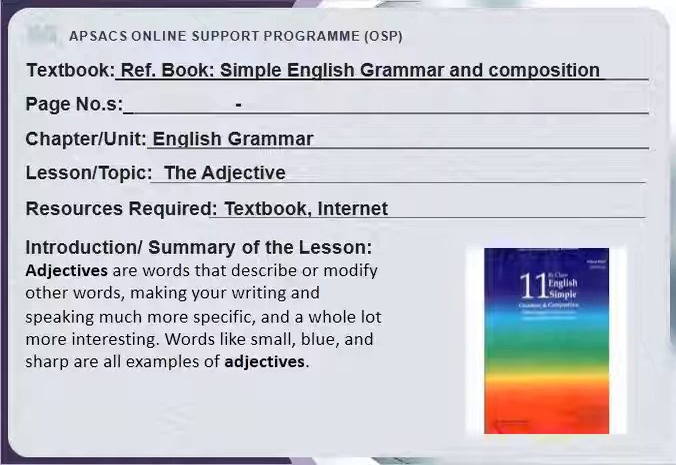The topic of discussion that we have today is adjectives. Adjectives are the words that add more meaning to nouns. They help to make writing and speaking more specific and a lot more interesting. Words like small, big, blue, black, sharp, tall, long are all examples of adjectives. So let's begin this lesson to learn in detail about adjectives.